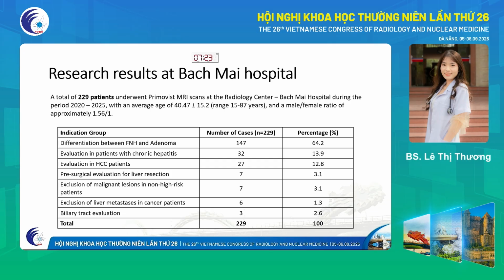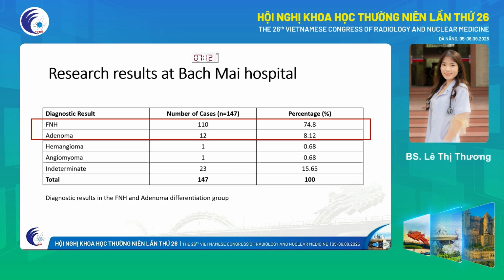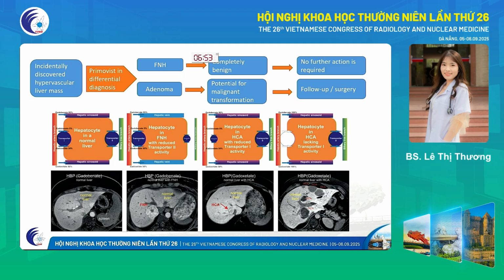A total of 229 patients underwent Primovist MRI scan, in which it was mainly used to differentiate FNH and adenoma. In this group, MRI with Primovist identified 110 cases as FNH based on increased enhancement in the hepatobiliary phase, combined with strong and homogeneous enhancement in the arterial phase.